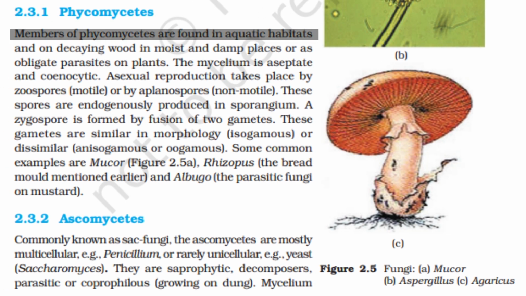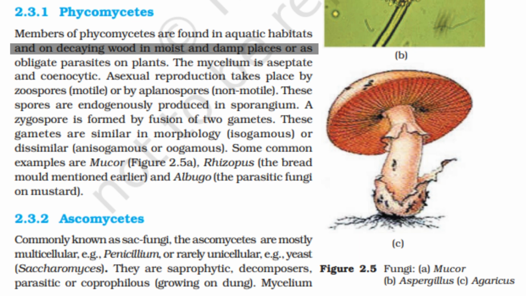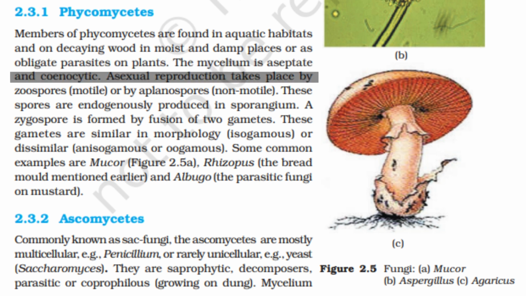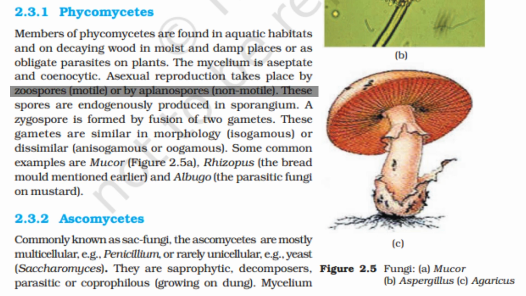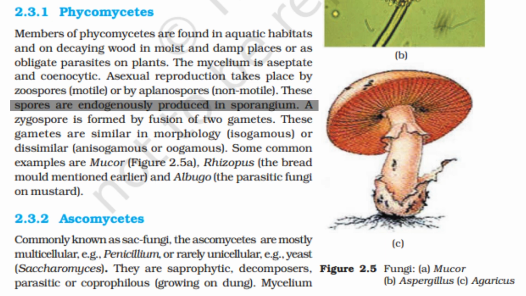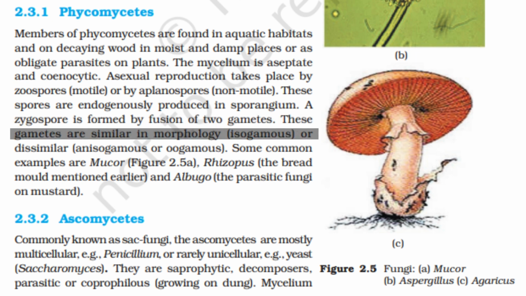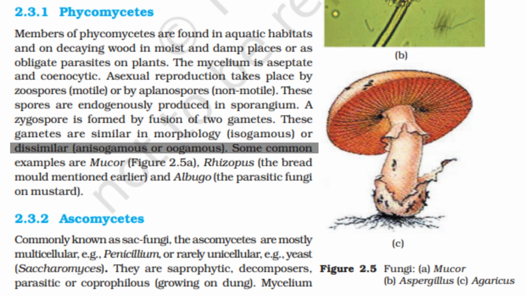Phycomycetes. Members of phycomycetes are found in aquatic habitats and on decaying wood in moist and damp places or as obligate parasites on plants. The mycelium is aseptate and coenocytic. Asexual reproduction takes place by zoospores, motile, or by aplanospores, non-motile. These spores are endogenously produced in sporangium. A zygospore is formed by fusion of two gametes. These gametes are similar in morphology, isogamous, or dissimilar, anisogamous or oogamous.